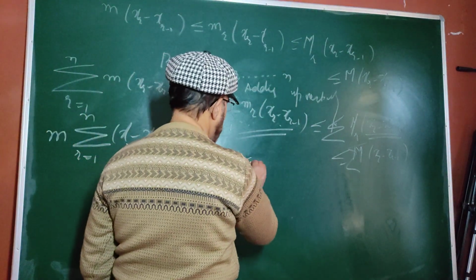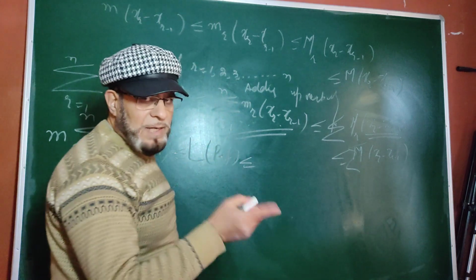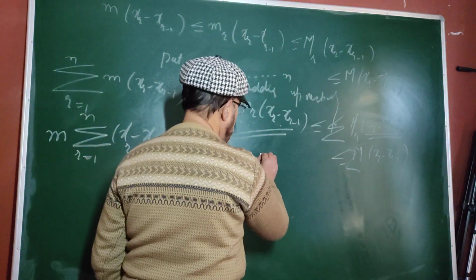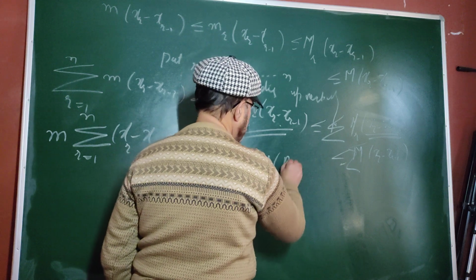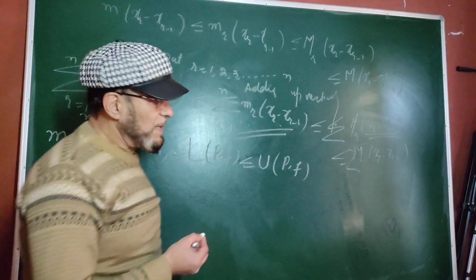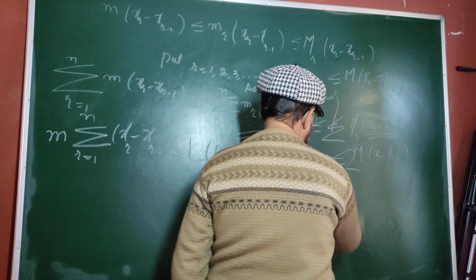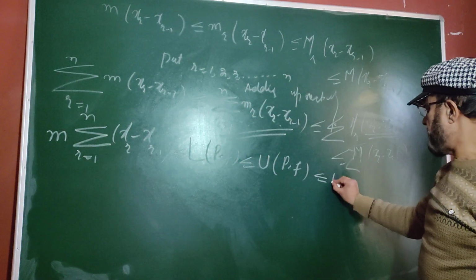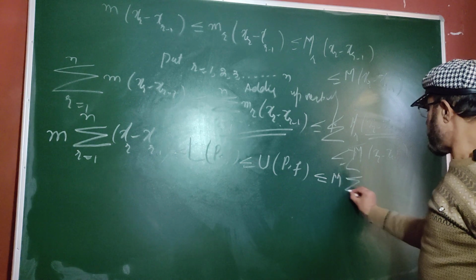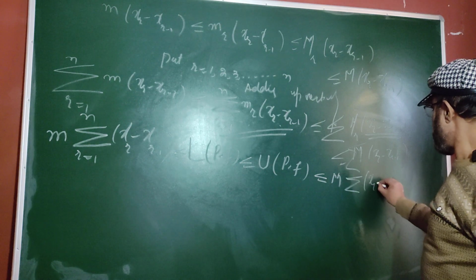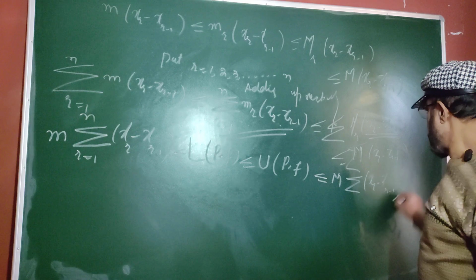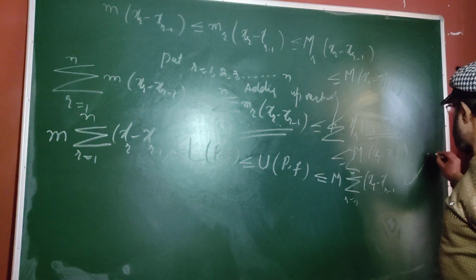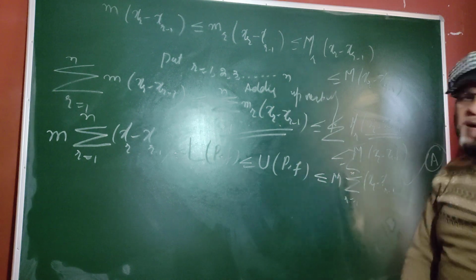It is less or equal to capital M summation of (x_r minus x_{r-1}), where capital M has nothing to do with r. Here also r runs from 1 to n. Let us name this equation number A.